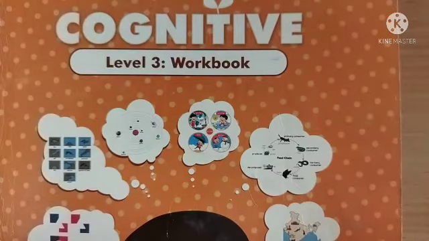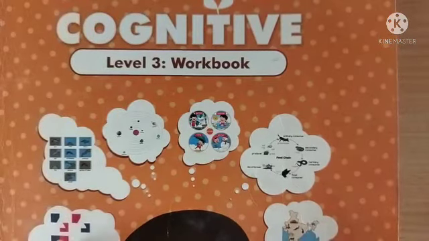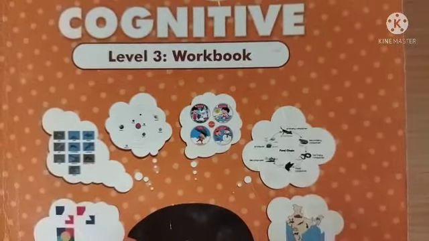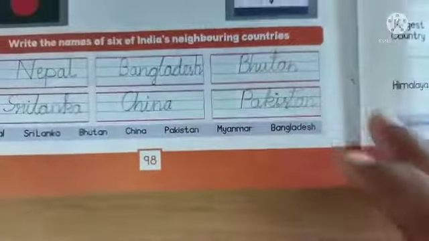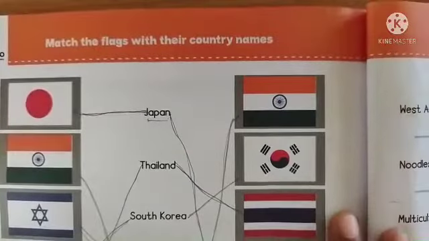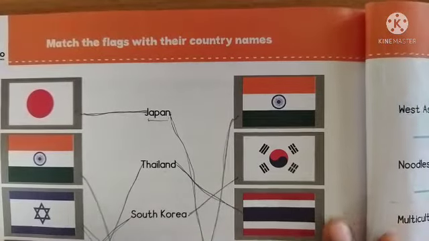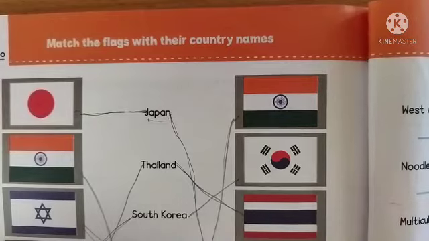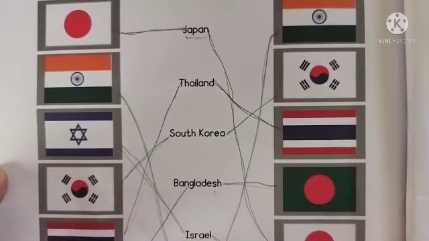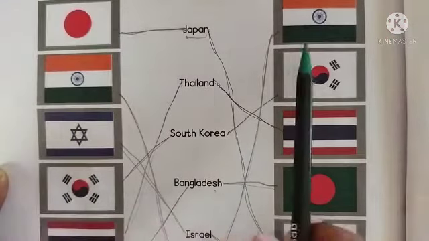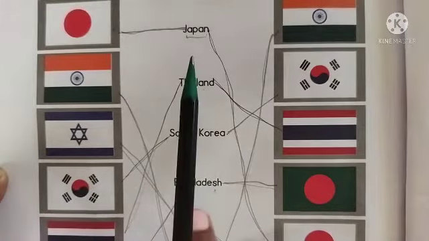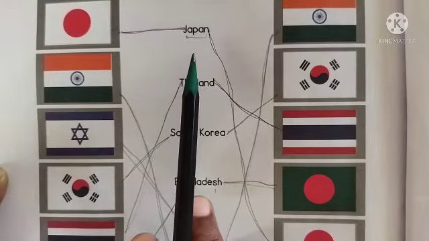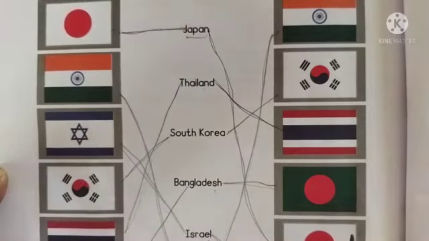In today's cognitive class, we shall work with the cognitive workbook. In the cognitive workbook, open page number 98 where we have an activity to match the flags with their country names. We have similar flags on both the sides. We have to match them along with the name of the country for which the flags belong to.